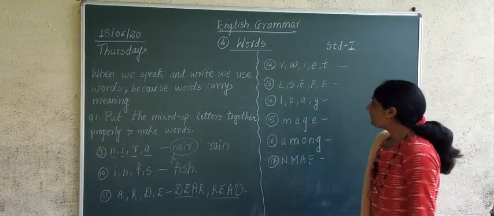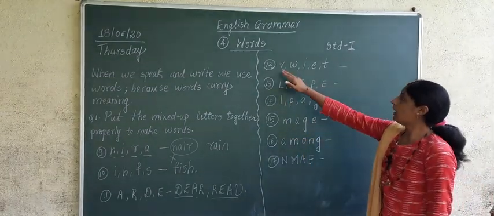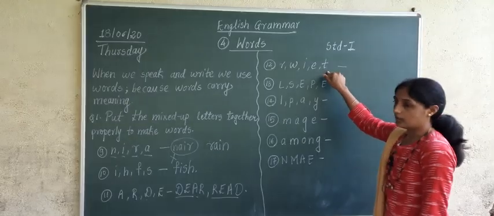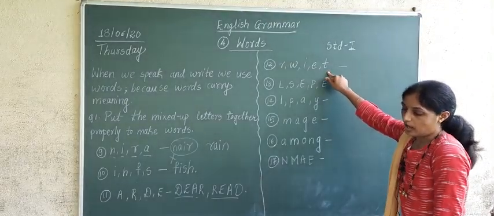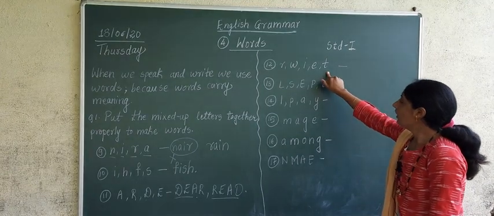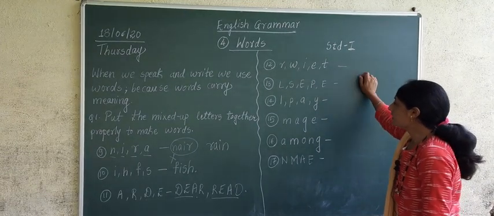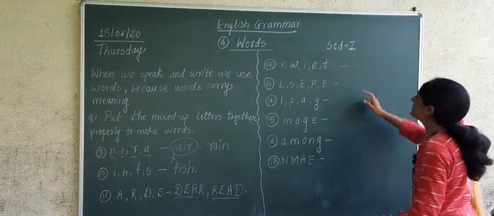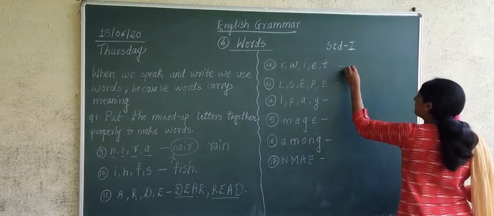Now the next example which is given over here is R, W, I, T, E, T. Which letters are given? R, W, I, E, T. Which word can you make from these letters? Simple, it is something which you do every day.